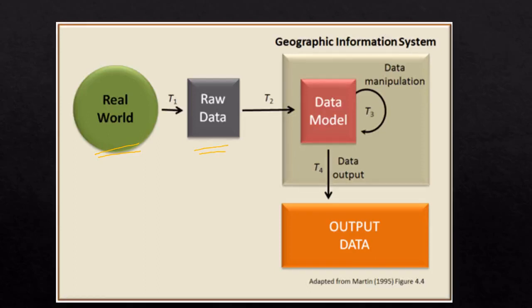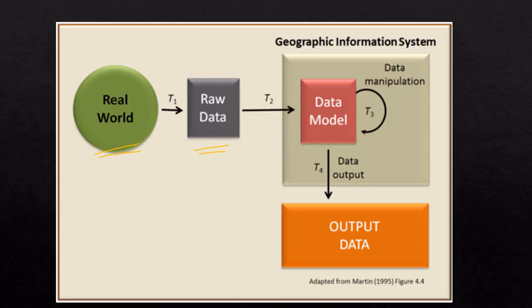So that we call as raw data. This raw data is observed from the real world. That may be for agricultural application, that may be for transportation application, that may be for traffic applications, that may be for forest application, any application. We get the data from the real world.